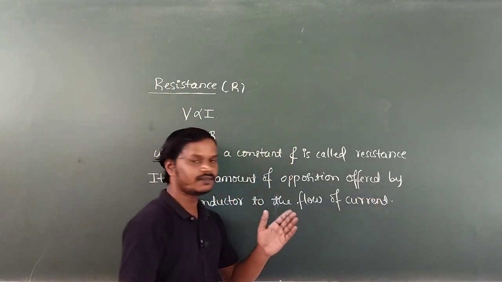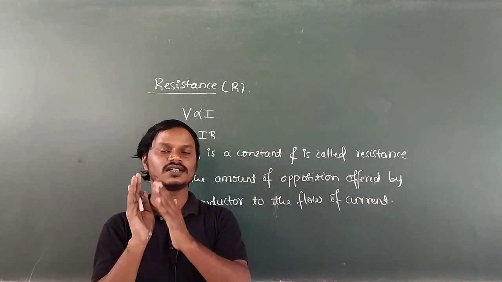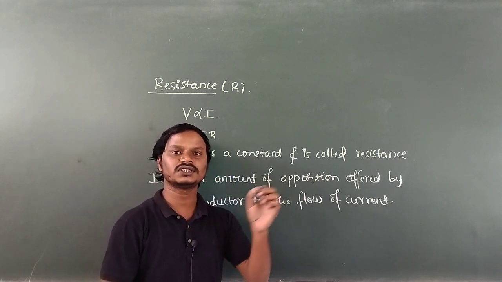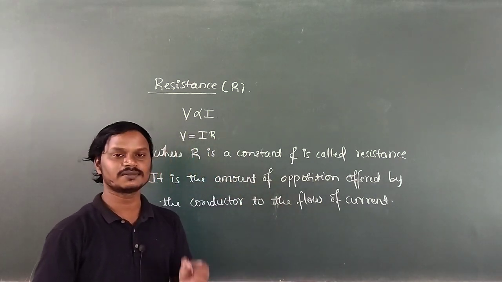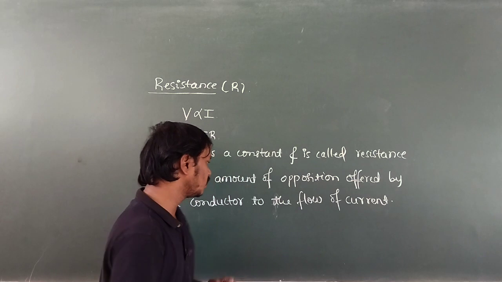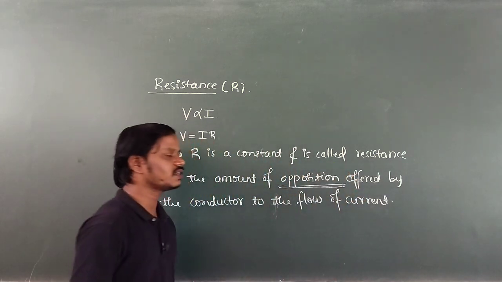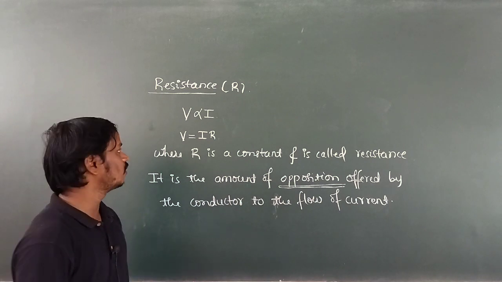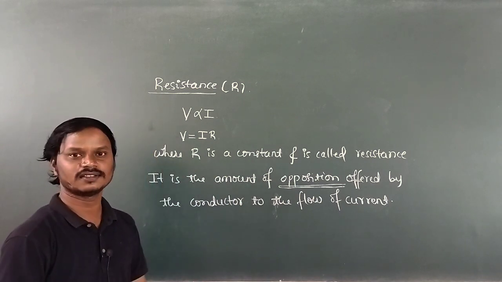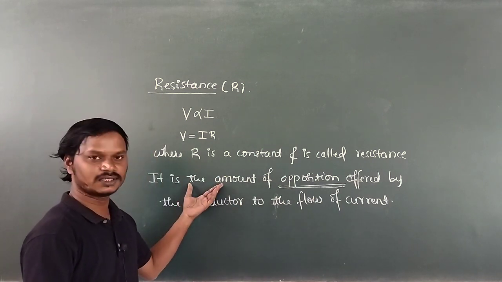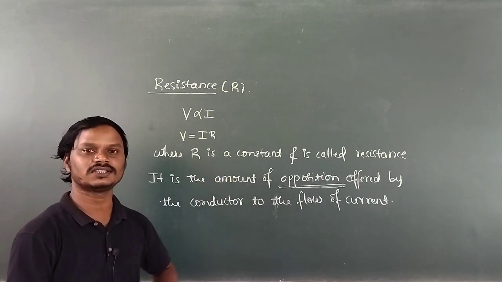See here, whenever current flows through the conductor, there is opposition to the current. That opposition to the current is called resistance. The dictionary meaning of resistance is opposition. So that is the physical meaning of resistance. Then how to define the resistance?